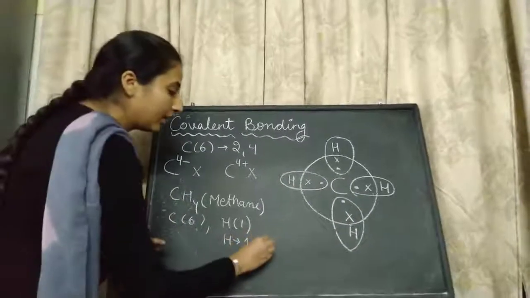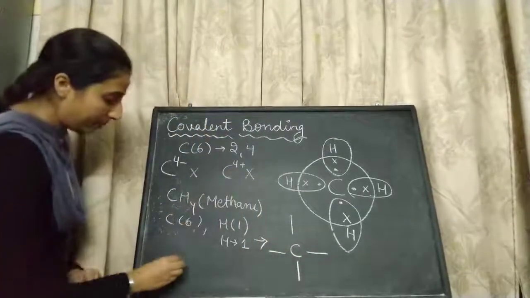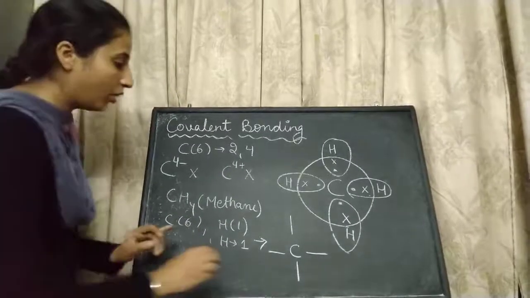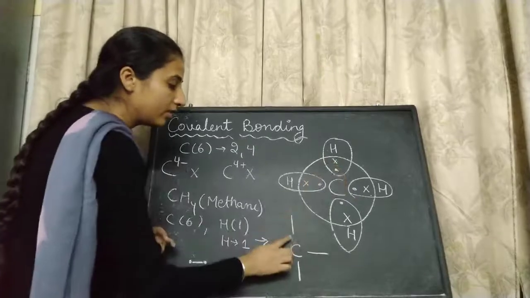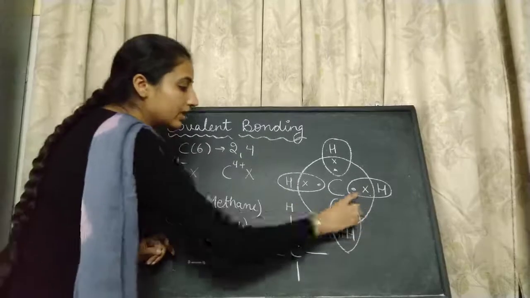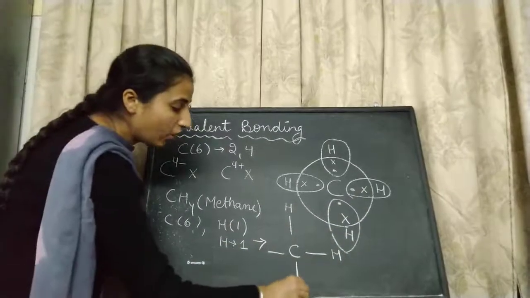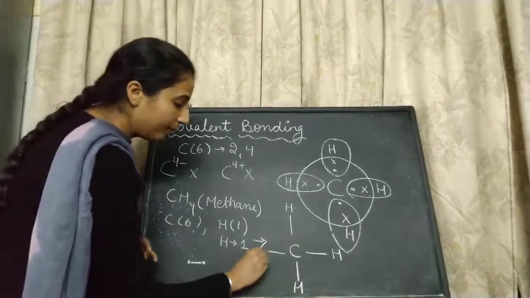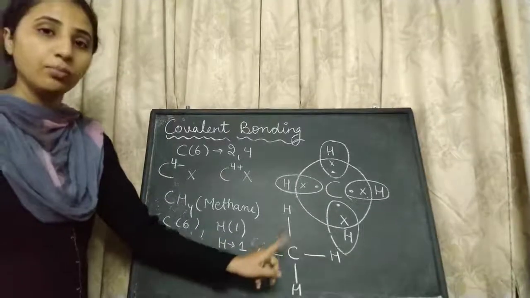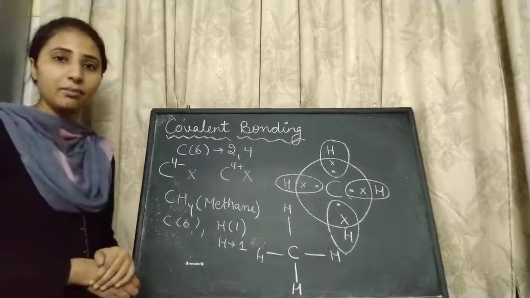Similarly, we can also show it by the bonding. A bond is simply the two electrons. We can join it and this is the bond. So these are the two electrons. A bond is formed between carbon and hydrogen here. A bond is formed between carbon and hydrogen here. A bond is formed between this and a bond is formed between this. This is the CH4 molecule.